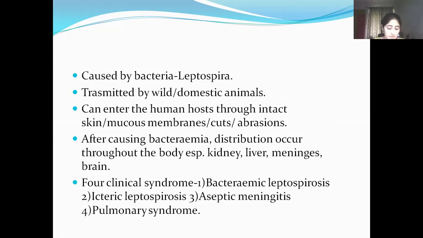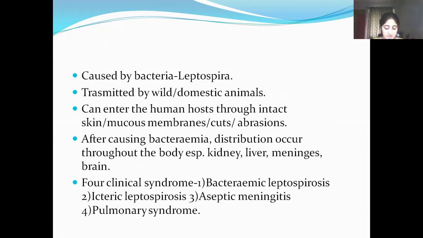So, bacteremic leptospirosis usually appears with symptoms like fever, muscle pain, diarrhea, vomiting, tenderness, weakness, and sometimes conjunctival congestion.